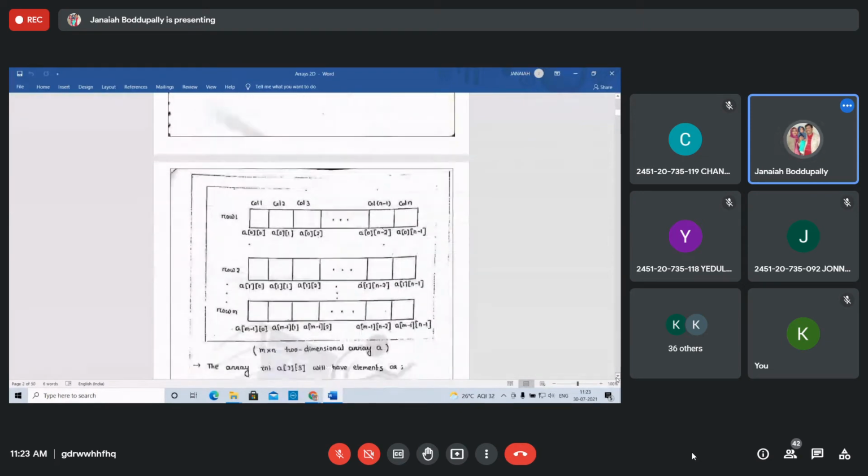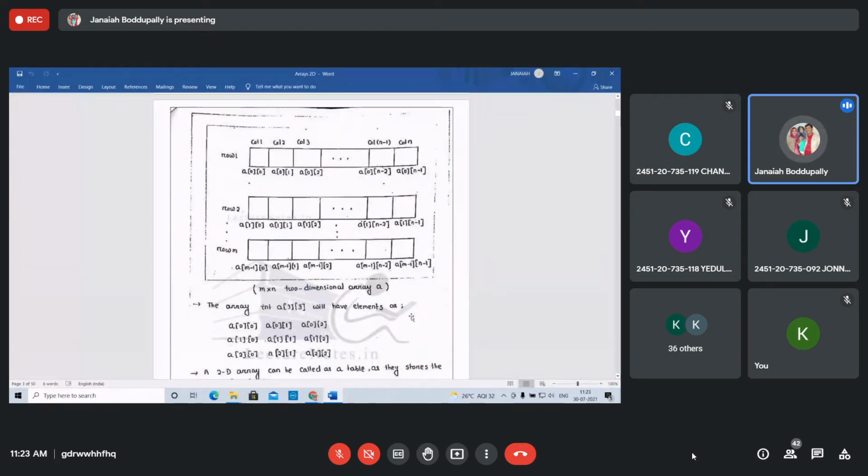See this, rows and columns. Actually, the index we start as 0, but for the first row, A[0][0]: the first 0 indicates the row number, the second 0 indicates the column. That's the first element. In each row, with n columns: A[0][0], A[0][1], A[0][2], like that, up to A[0][n-1]. The column number is n, but we take the index n minus 1. Same like the second row: A[1][0], A[1][1], A[1][2], up to A[1][n-1].